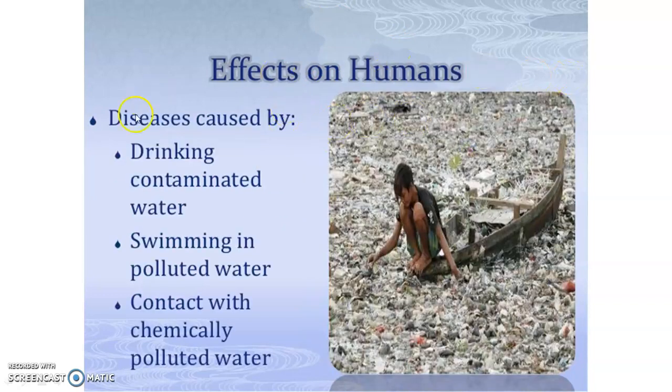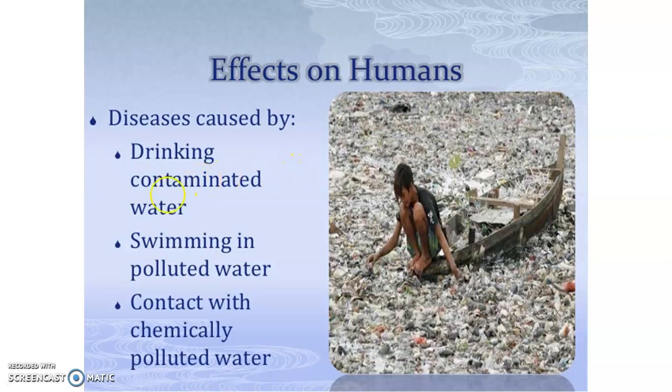Then effects on humans, diseases caused by polluted water, drinking contaminated water. If the drinking water is contaminated, we know about the number of diseases which mostly arise during the rainy season, that are dysentery, diarrhea. As we know, water provides a favorable medium for the growth of a number of microorganisms.